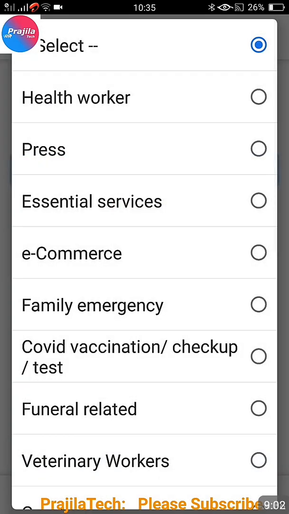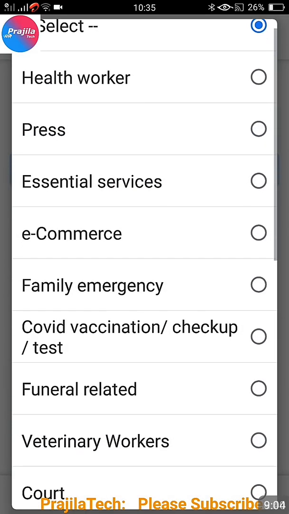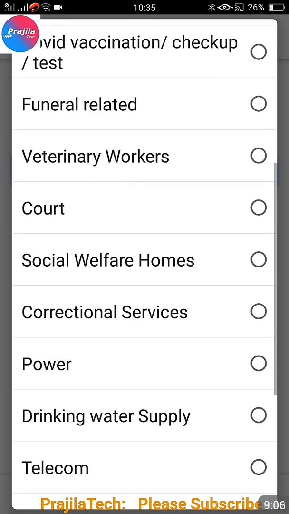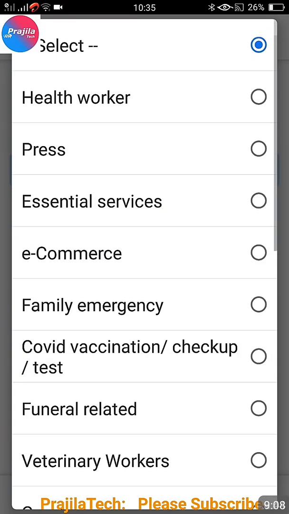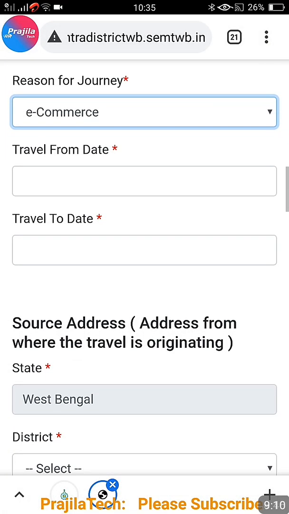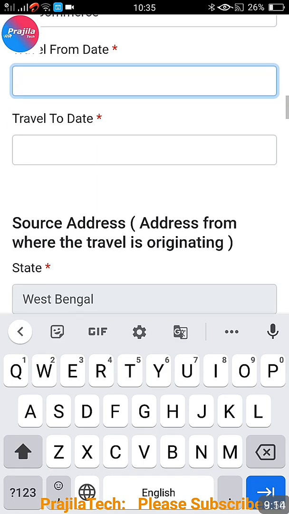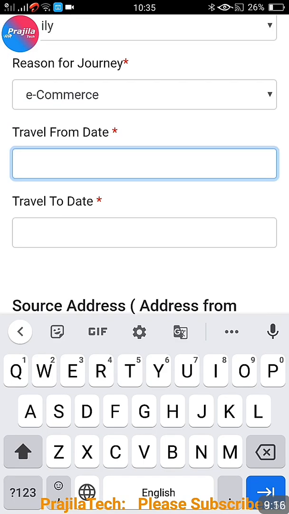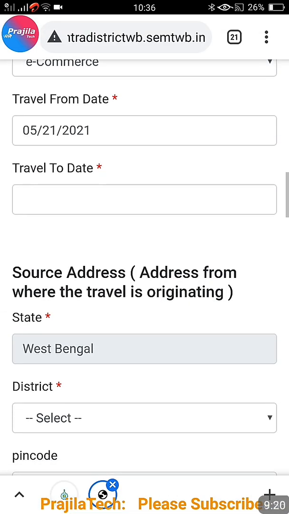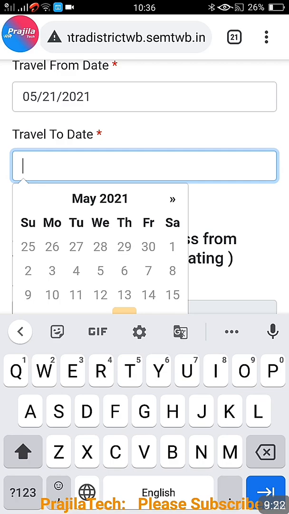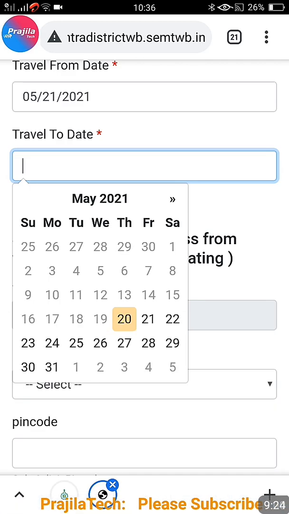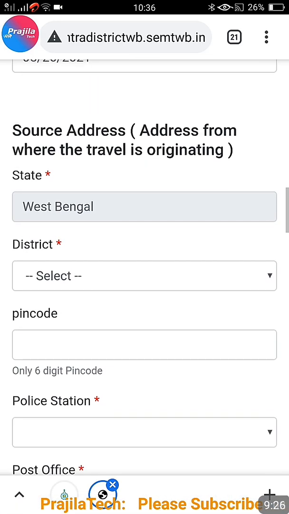Previously I had applied for a two-way pass, and you can see here what kind of travel, why you want to travel. So you can see the same options you had seen in the case of the inter-district pass. Now you have to select the travel from and to date. From when to when you need the pass, this is very important. If you need the pass during the complete lockdown, you can select the date accordingly, friends.